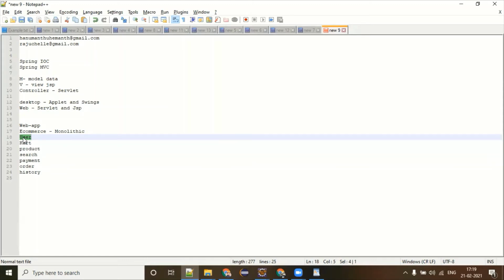I don't think so. If somebody wants to check only the availability of seats, it's not directly related to the payment module or order or ticket booking, whatever it is. So everywhere there is a necessity for that. And that is the reason people started thinking about microservices. But there was a problem.